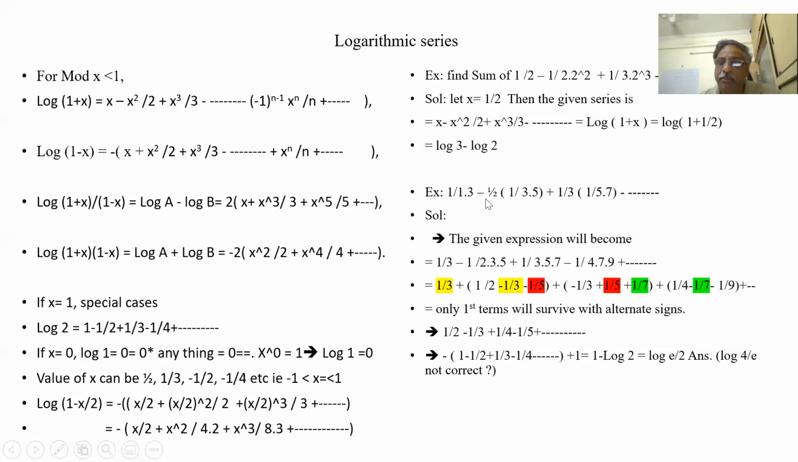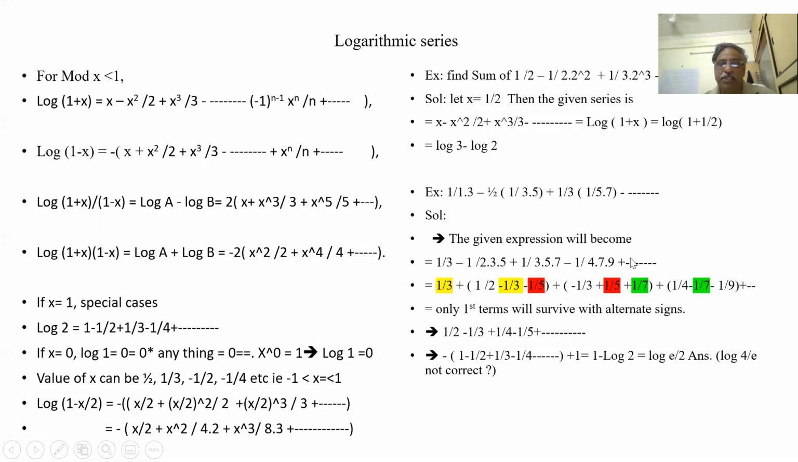Now let us see this series. 1/3 - 1/(2·3·5) + 1/(3·5·7)... So minus, plus continue. So this series will become what? This is 1/3. This is 1/(2·3·5). 1/(3·5·7). 1/(4·7·9). After 1/3, we will get 1/(4·7·9). Like that this series goes.